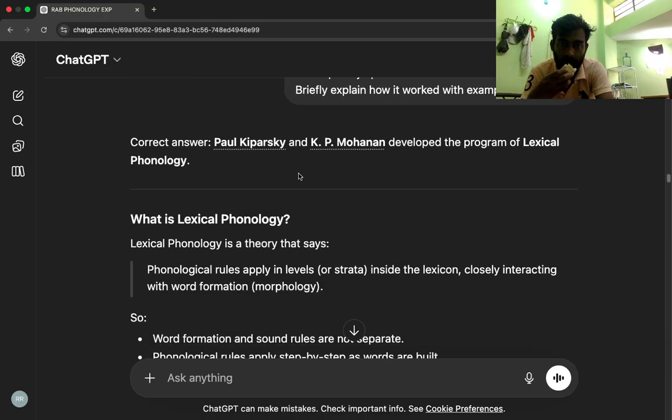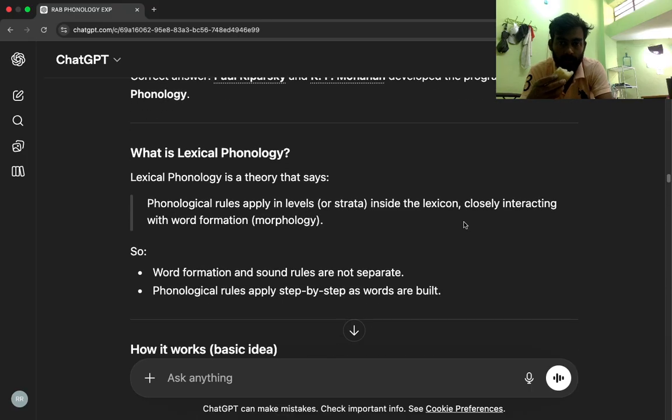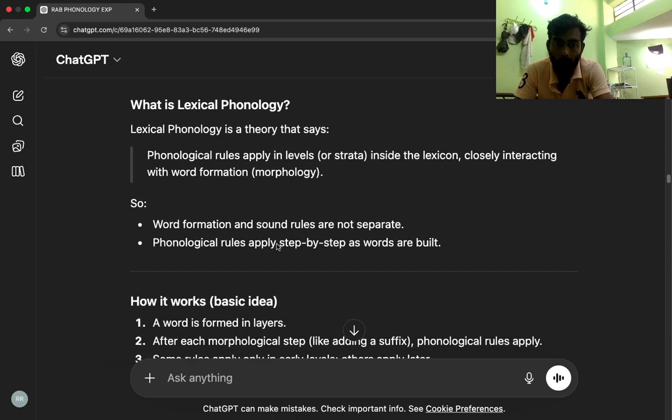Correct answer: Paul Kiparsky and K. P. Mohanan developed the program of lexical phonology. What is lexical phonology? Lexical phonology is a theory that says phonological rules apply in levels, or strata, inside the lexicon, closely interacting with word formation, morphology. So, word formation and sound rules are not separate. Phonological rules apply step by step as words are built.